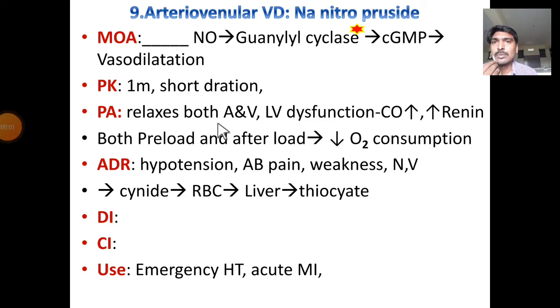The part 2 antihypertensive agents. Next classification is arteriovenular vasodilator sodium nitroprusside. Upon administration, it will liberate nitric oxide.